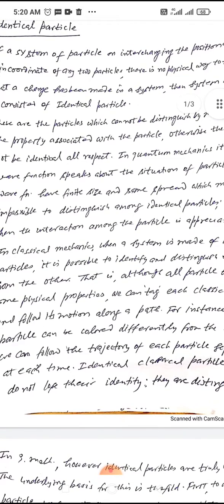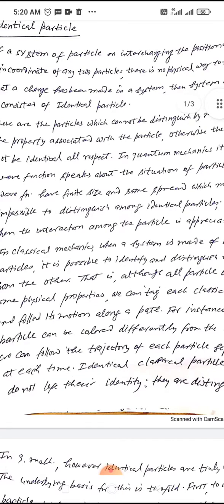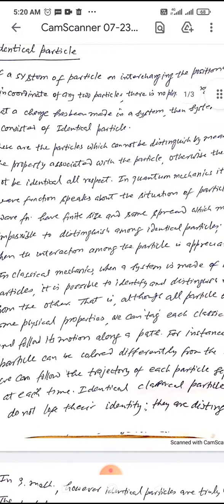In quantum mechanics, it is the wave function that speaks about the situation of a particle. These wave functions have finite size and the same spread, which makes it impossible to distinguish among identical particles, especially when the interaction among the particles is appreciable. All of you are well familiar with the nature of wave functions, the bell-shaped wave functions. What is the physical significance of these wave functions? This is what you have read in your previous classes.